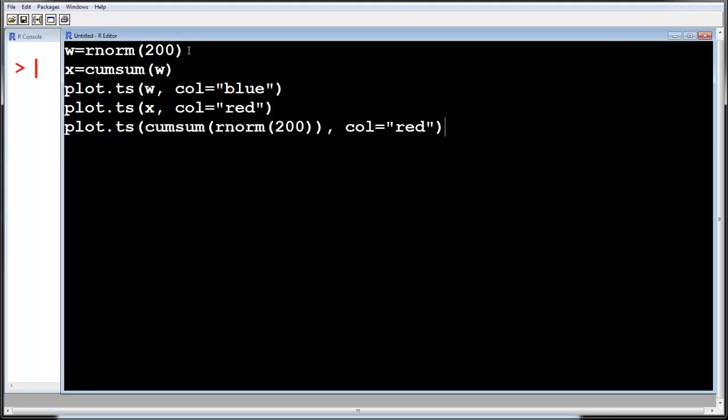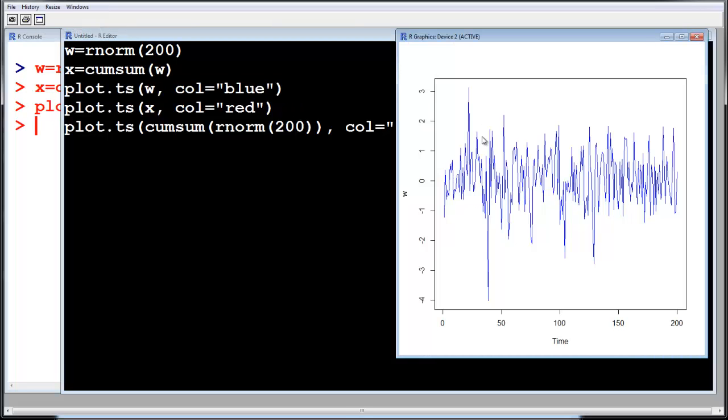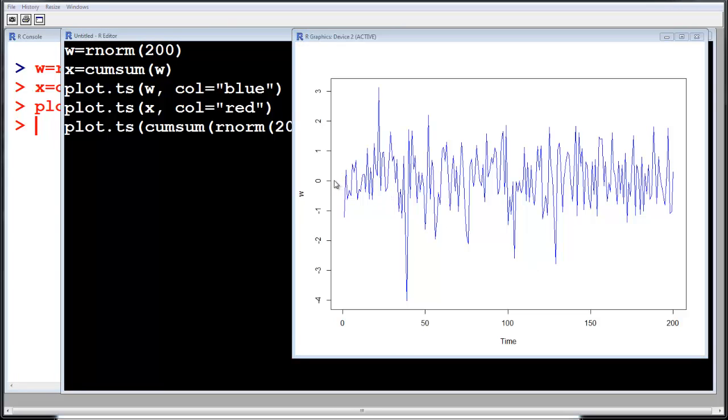So let us first run this w. I ran w. Now let me run this x. You ran x. Now let us plot w. So we run it, and you can see this is the plot of w. So these are normal random variables. You can see there are 200 random variables right here, and they are taken from the normal distribution with mean 0 and variance 1. That is why we have not specified mean and variance here.